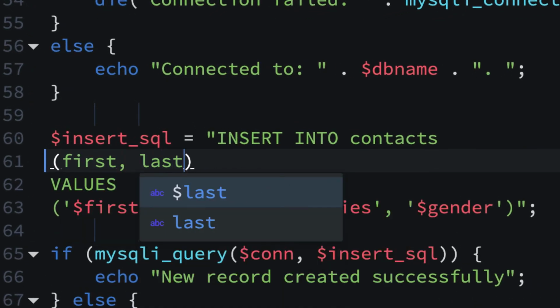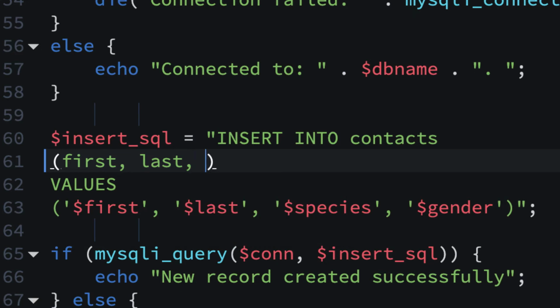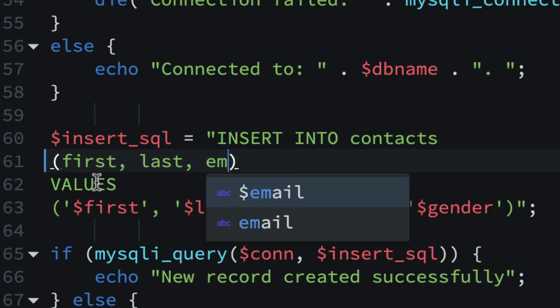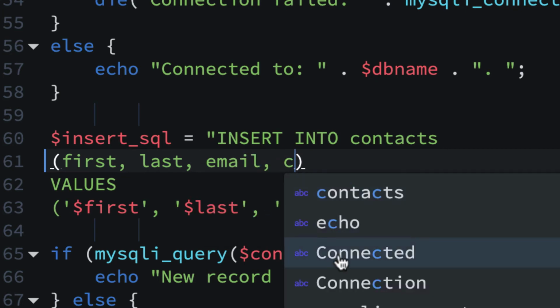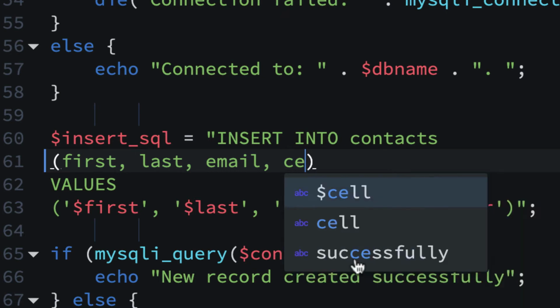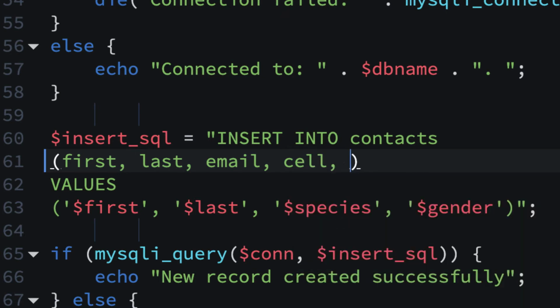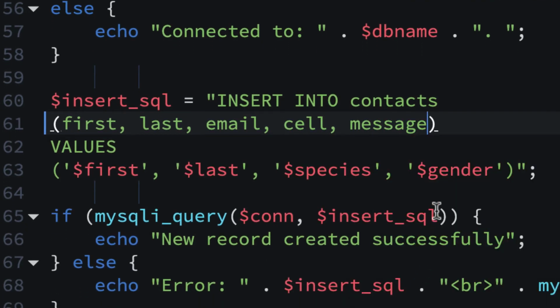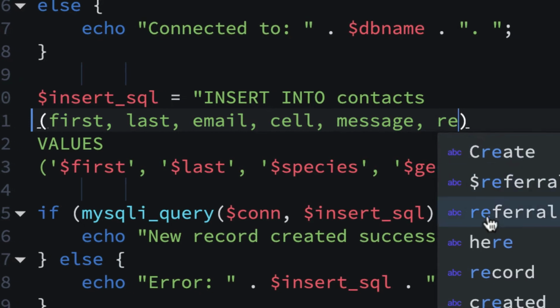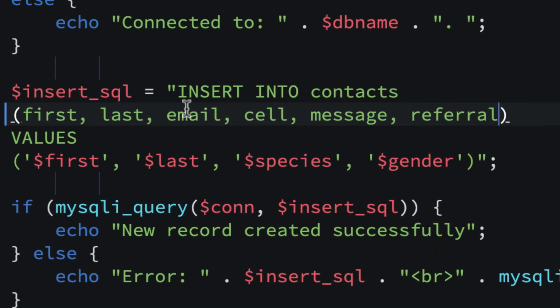So it's first, last, and as you go here, if you start typing, I think that'll come up, and you can see they show the variable one and the regular column name one. So I'll use email and then cell. I'll have to put an E in there, and then I think it's message. There's message. So you don't have to type these completely. It looks like it helps you a little bit. And then if you don't like spelling referral, there's referral. So there's 6 of them.